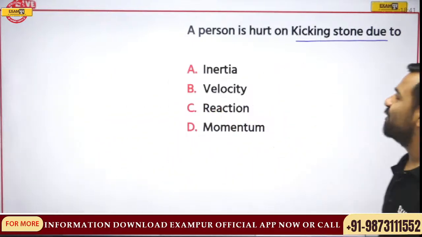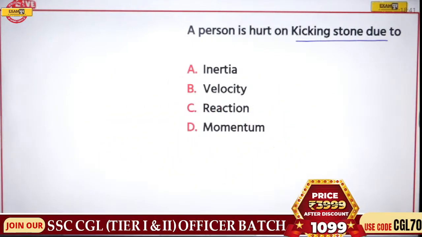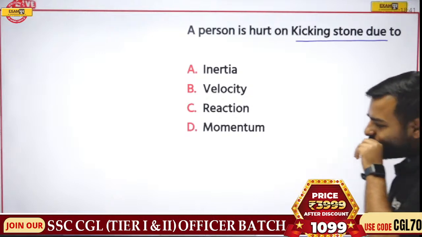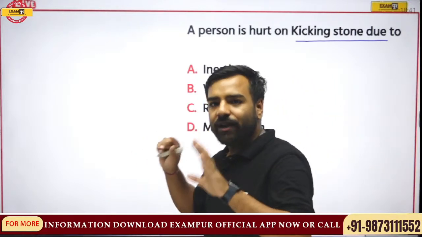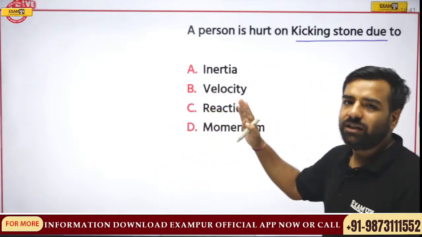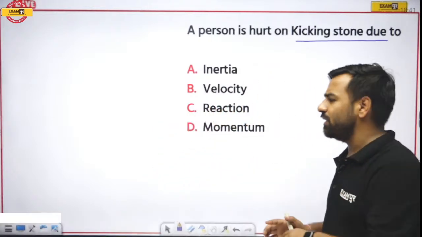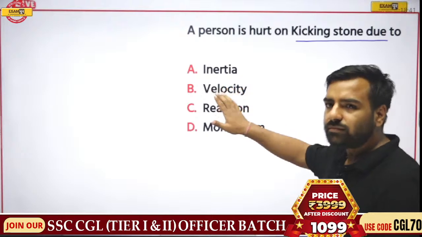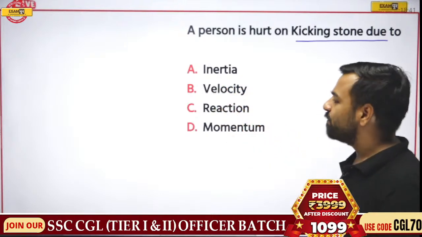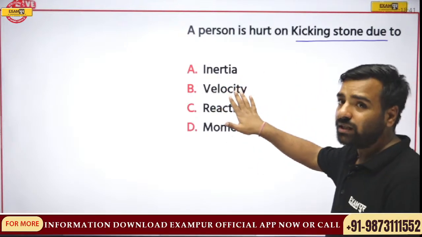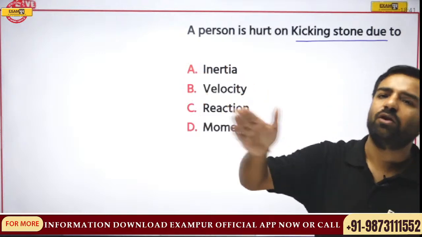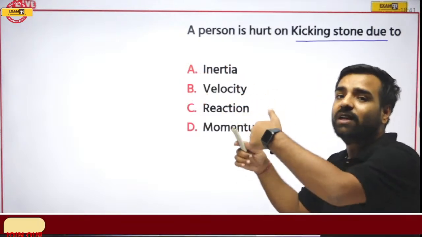Okay. So there was a question. A person is hurt on kicking the stone due to dash. So we'll take an example. You can take any example. For example, I am pushing this board. It is not moving. Correct. Why? Because whatever action I am doing, there is a reaction given by this wall or the board. That is, they are equal to each other.